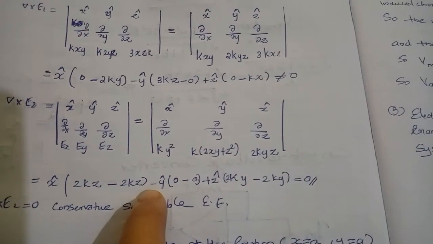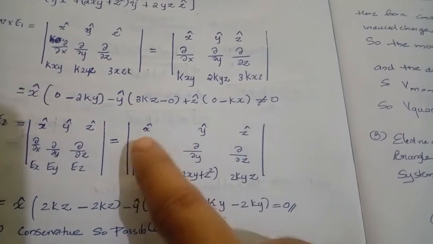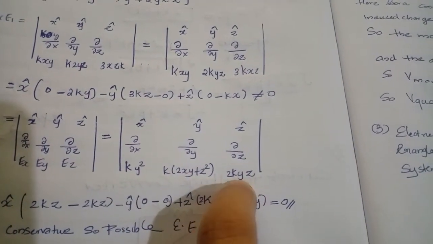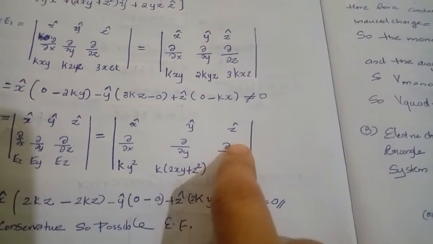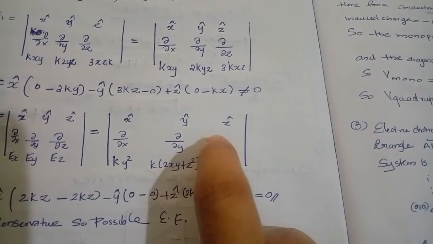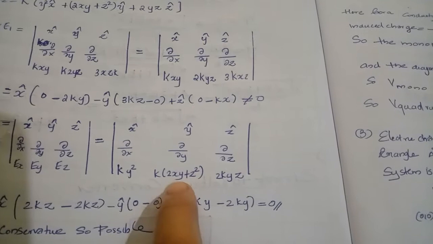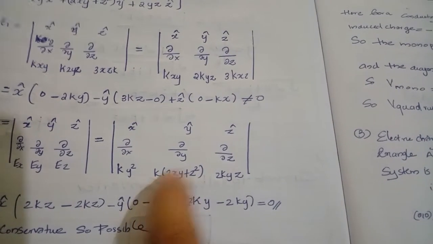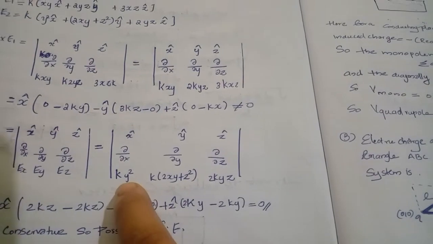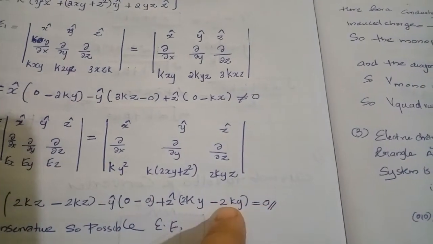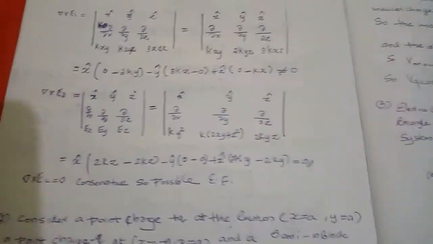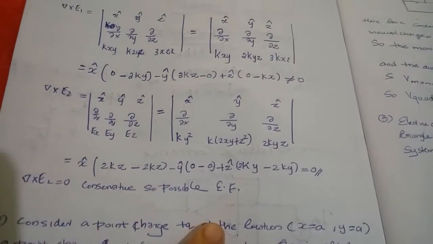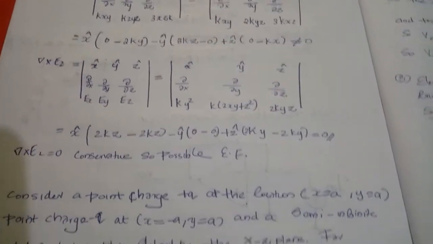So the x component is equal to 0. The y component is minus y cap into dou by dou x of 2kyz, which is equal to 0, minus dou by dou z of ky square, which is equal to 0. So the y component is also 0. The z component, z cap into dou by dou x of this minus dou by dou y of this, is 2ky minus 2ky, so this is also 0. So del cross E2 is equal to 0. We get that the second electric field is a possible electrostatic field, because del cross E2 is equal to 0. So this is the answer for that question.